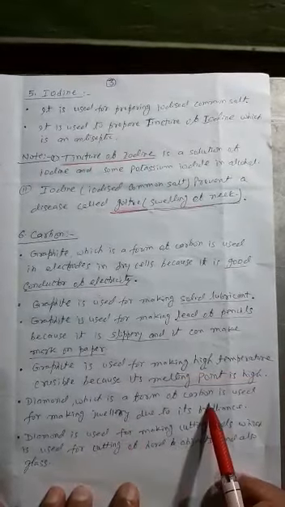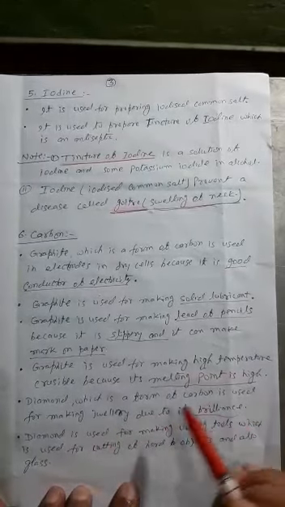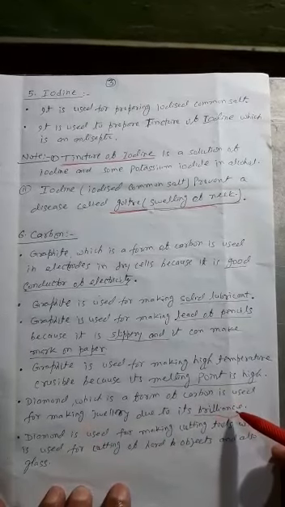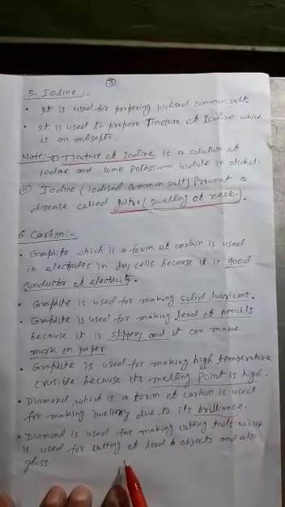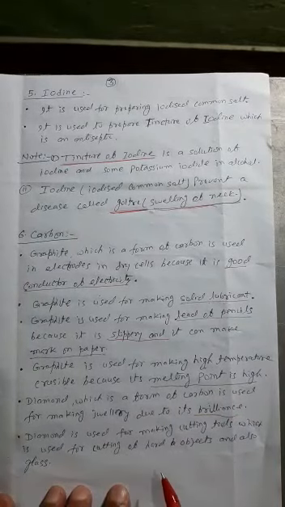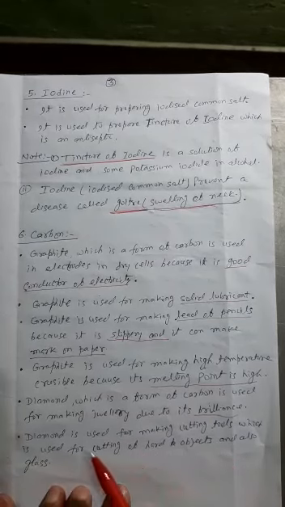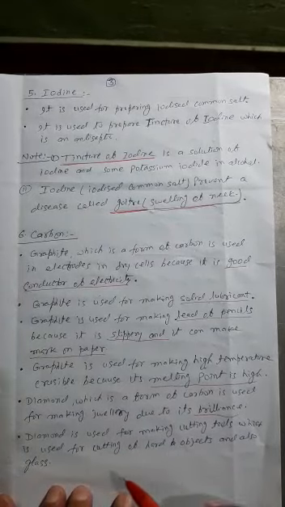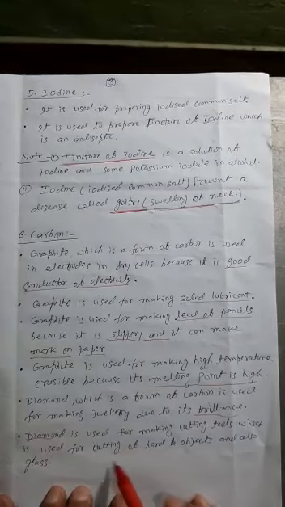Diamond is a form of carbon and it is used for making jewelry due to its brilliance. Due to which property of diamond is it used for making jewelry? Because of its brilliance. Diamond is used for making cutting tools, which are used for cutting hard objects, just like glass. Cutting of glass is done with the help of diamond. At the tips of the knife, diamond is fitted because its edge is very sharp. Diamond is used for cutting hard objects.